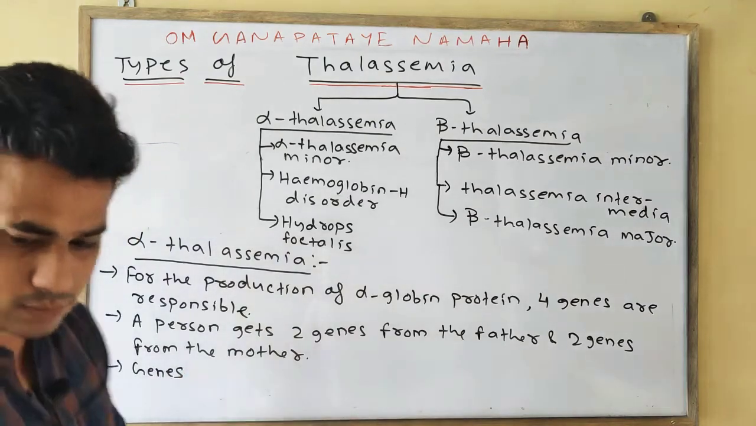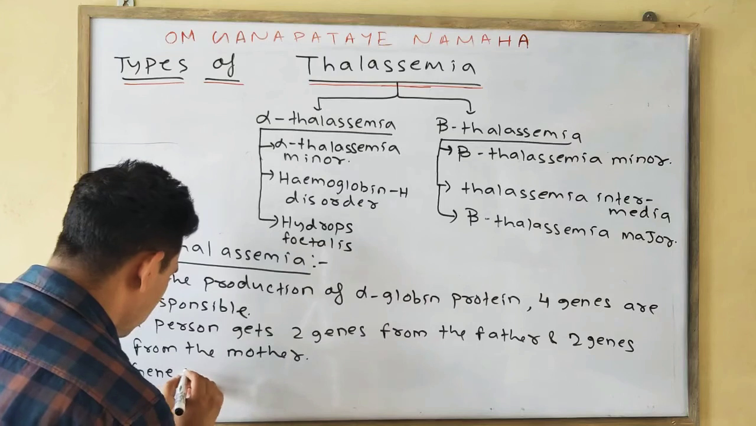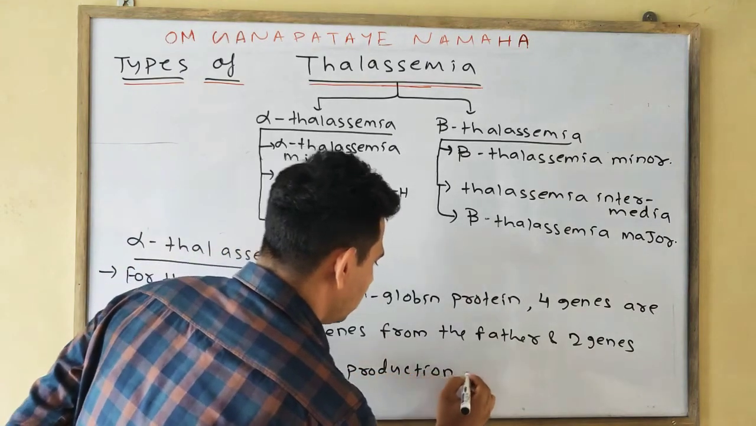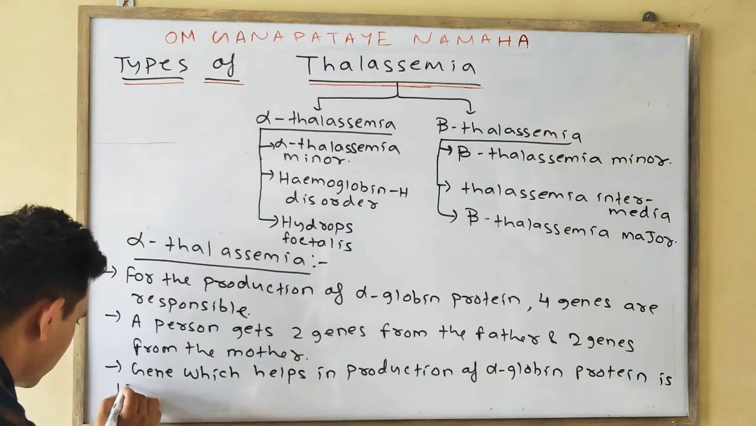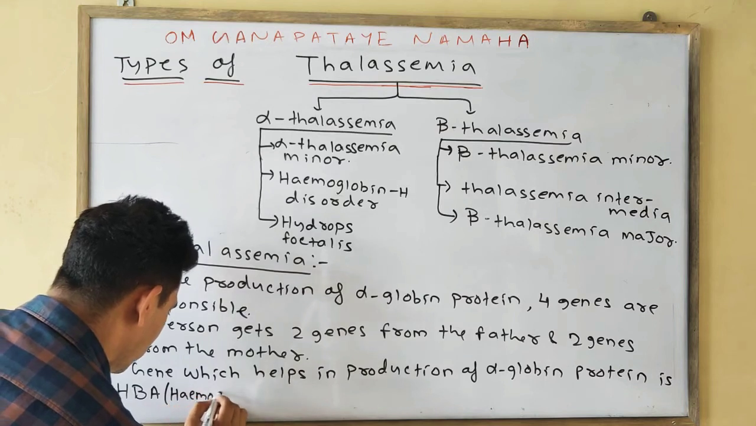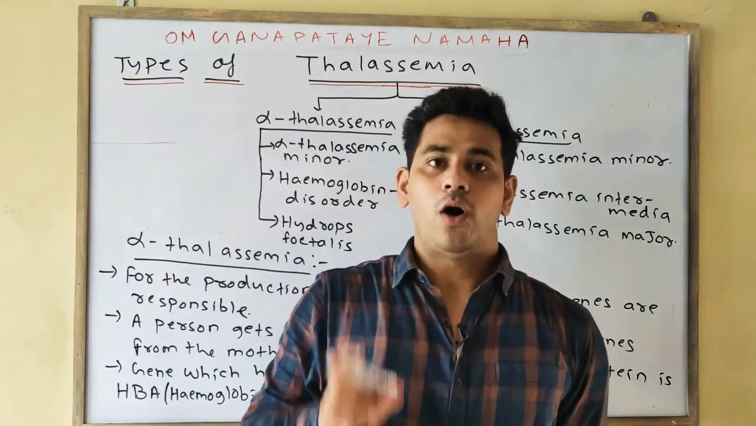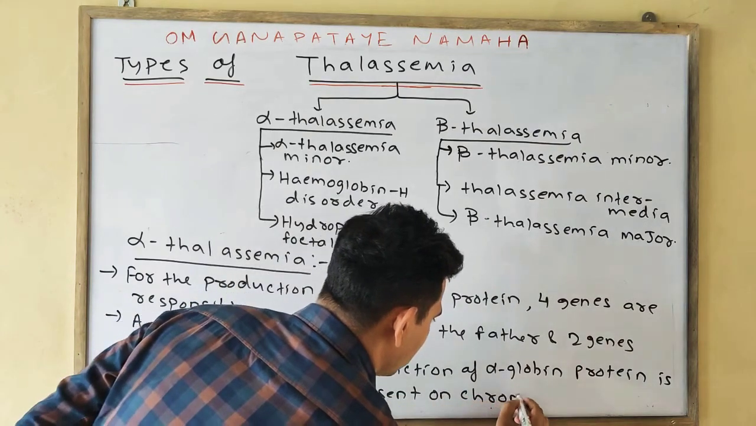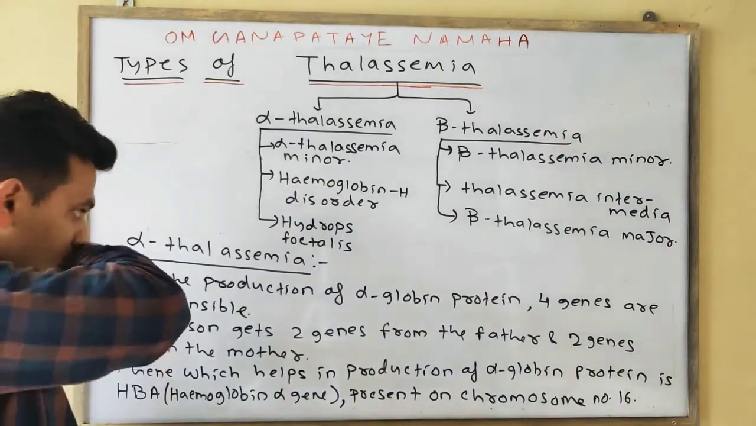The gene which helps in production of alpha globin protein is HbA, means simply hemoglobin alpha gene, which is present on chromosome number 16.